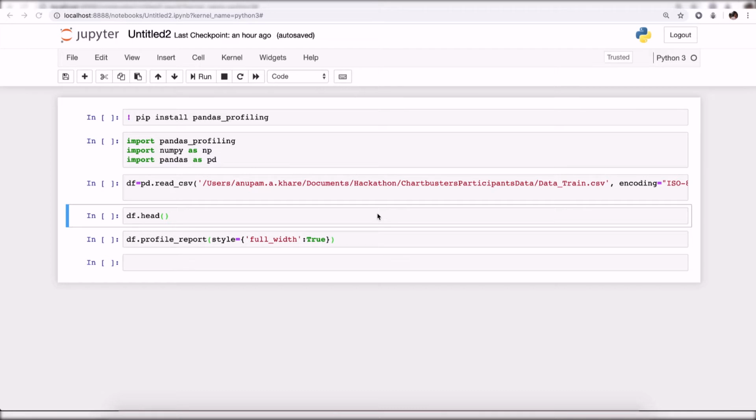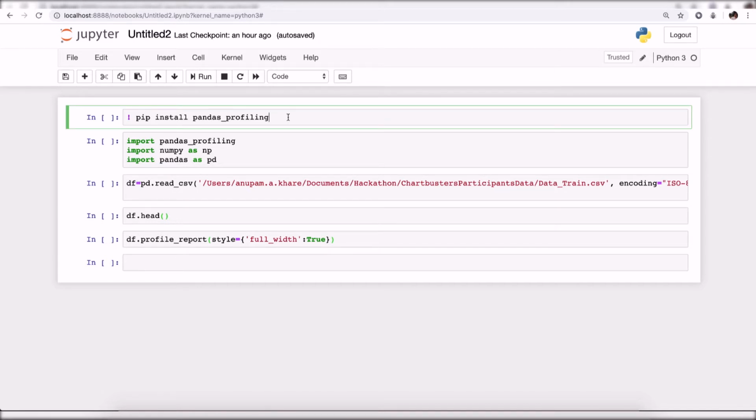Keeping this problem in mind, in today's tutorial I'm going to demonstrate a very small Python package, which is basically your data exploration exercise. It gives you a lot of information about your data so that you can understand how your data is, what you need to do about your data, and how to manipulate your data. So let's start.